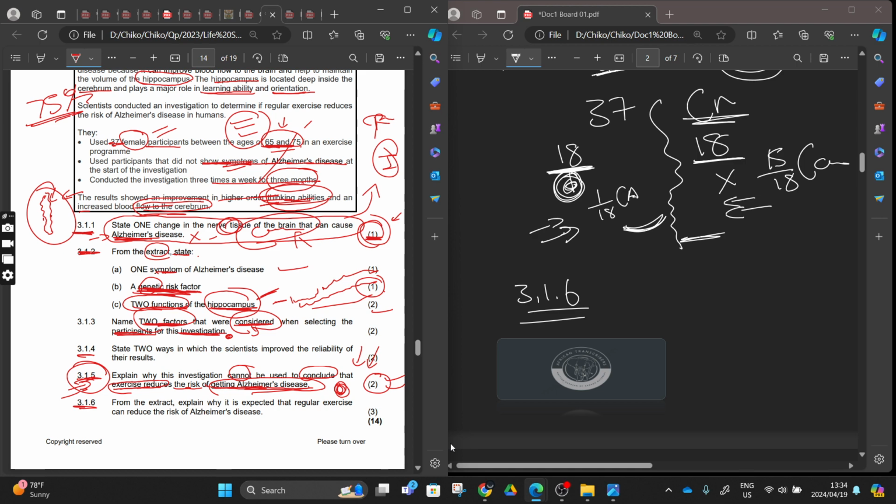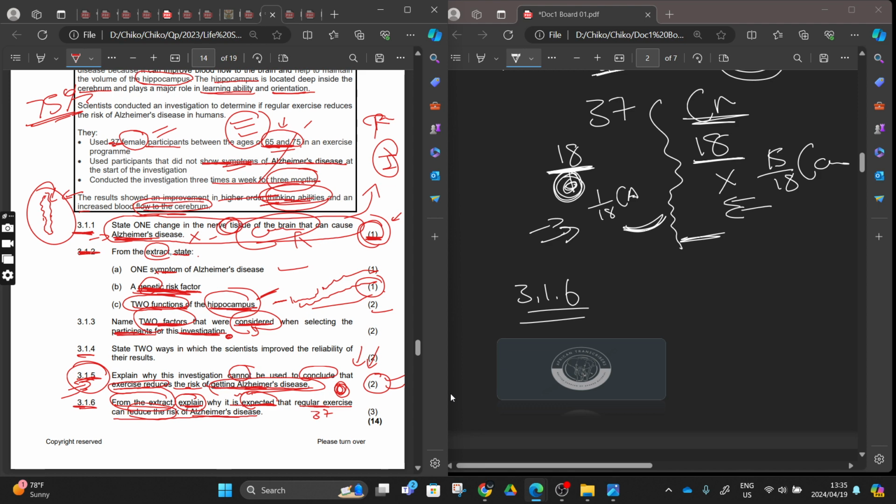And then 1.1.6, you are just going to take the answer from the extract. From the extract, try to explain to us why it is expected that regular exercise can reduce the risk of Alzheimer's. Go to the extract and try to explain why it was expected that if we take this group of 70 people and exercise them, this can reduce the risk of Alzheimer's. Go to the extract and come up with those explanations.